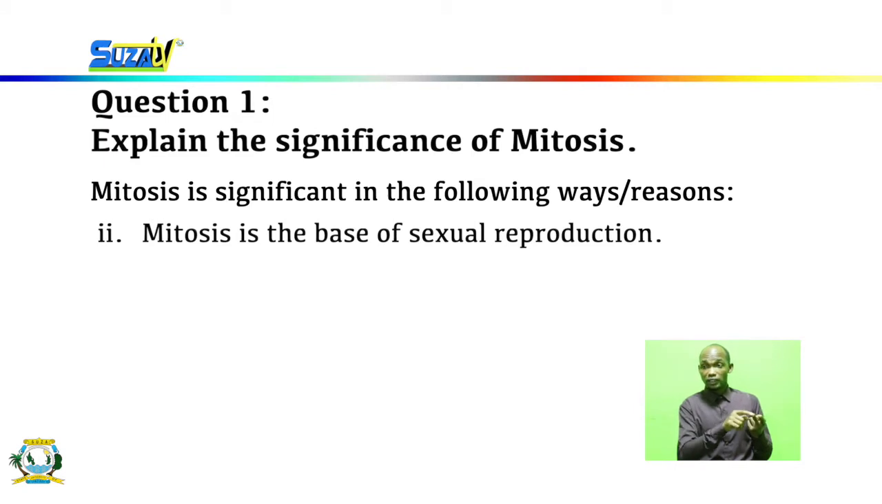Also, mitosis is the base of sexual reproduction. After reproduction has occurred, there's a rapid growth of cells. The cells continue to divide themselves. During this period, mitosis occurs very rapidly, as a huge number of cells is produced, from 2 cells to 4 cells to 8 cells up to 64 cells, until the embryo or the fetus begins to form.